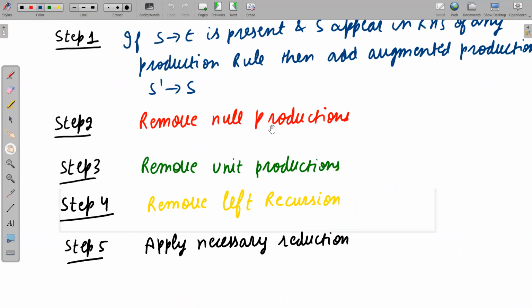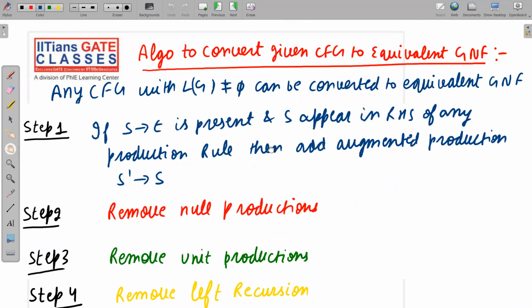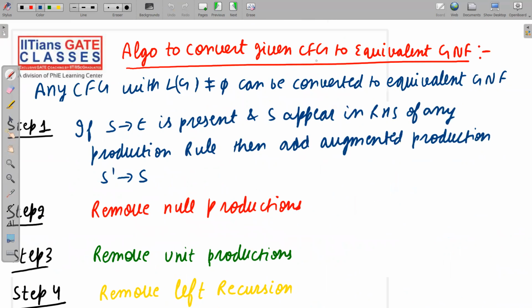Now we are jumping to the next topic, the algorithm to convert CFG to equivalent GNF. Any CFG can be converted to equivalent GNF, but the restriction is that LG should not be equal to phi. Because we are showing the algorithm to convert CFG to GNF, I could say any CFG can be converted to GNF, but that is not the case. See here carefully, I have written that any CFG with LG not equal to phi can be converted to equivalent GNF. So see here the steps.